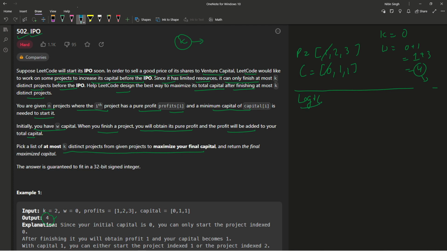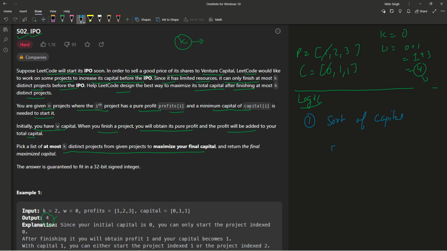So in logic guys, what we can do, think about this. First of all, you know that we need to sort the capitals, right? Why are we sorting the capital? See guys, if we sort, then the project which needs the minimum capital will come first, right? As we are given W, I can take at most that project, because I know the minimum capital required for a project is going to be at the first. So if I sort the first example, there is nothing to sort, these are already sorted.